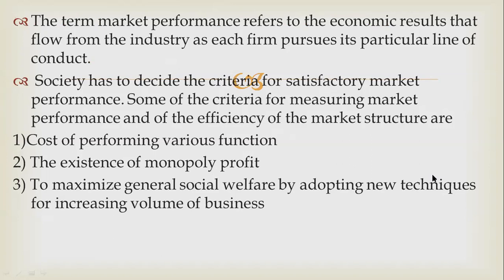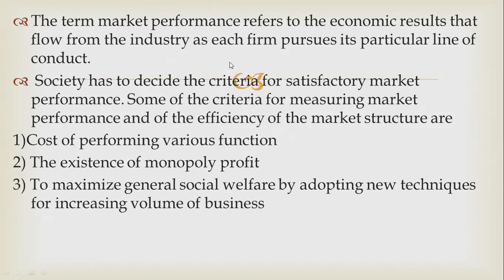Okay, so I will read the definition. The term market performance refers to economic results that flow from industry, and they pursue its particular line of conduct, industry to industry, then we can call that concept market performance.